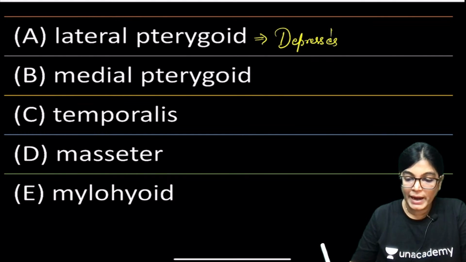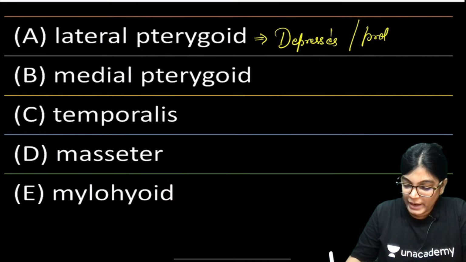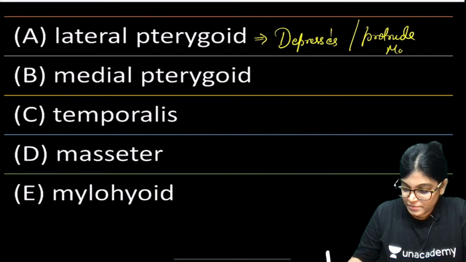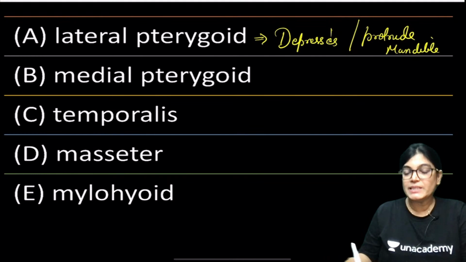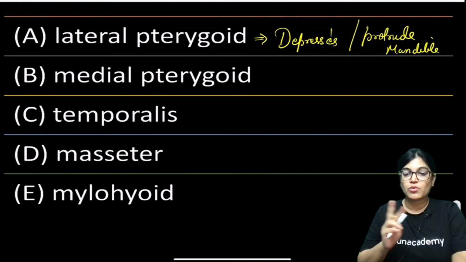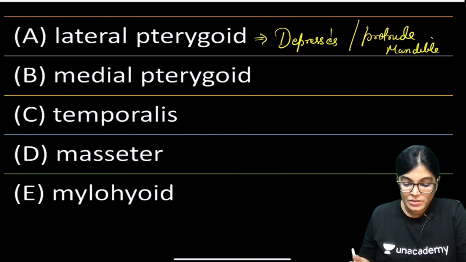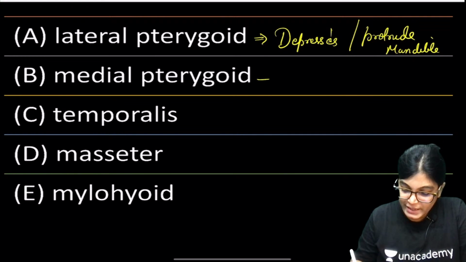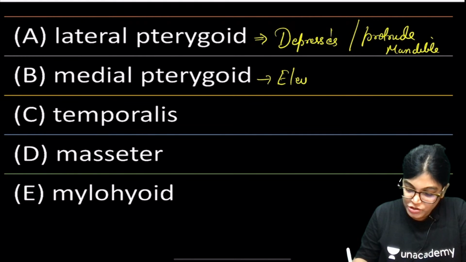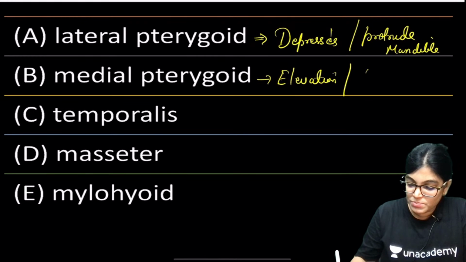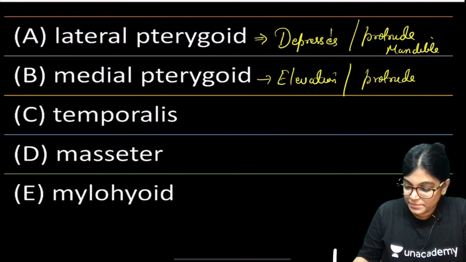Along with the medial pterygoid, they also cause side to side movement. The medial pterygoid causes elevation of the mandible and also protrudes the mandible.